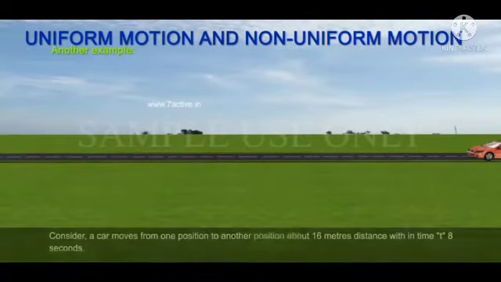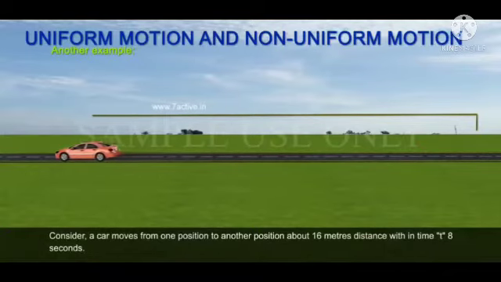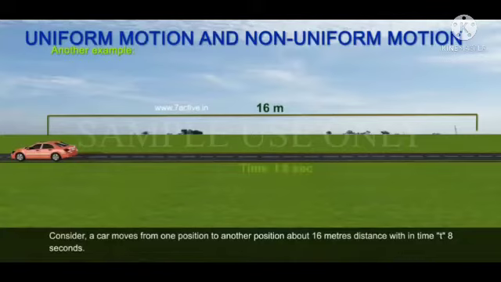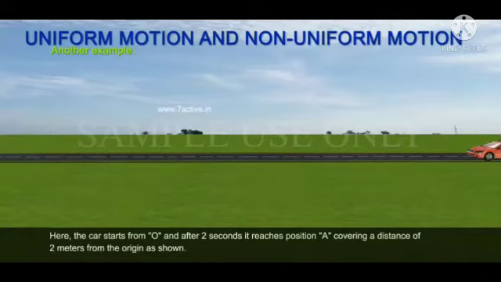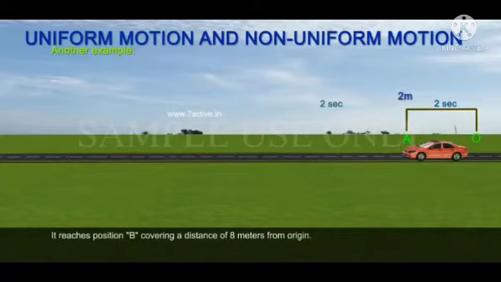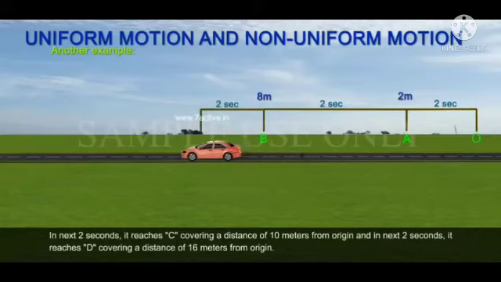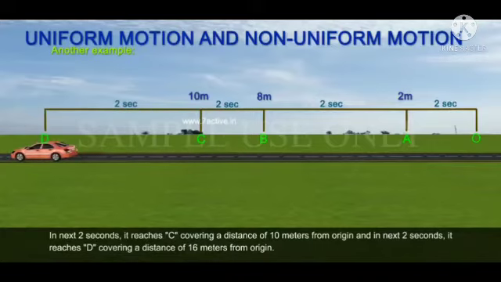Another example. Consider a car that moves from one position to another, about 16 meters distance within time t = 8 seconds. Here, the car starts from O and after 2 seconds it reaches position A covering a distance of 2 meters from the origin as shown. It reaches position B covering 8 meters from origin, and in the next 2 seconds it reaches C covering 10 meters from origin, and in the next 2 seconds it reaches D covering 16 meters from origin.